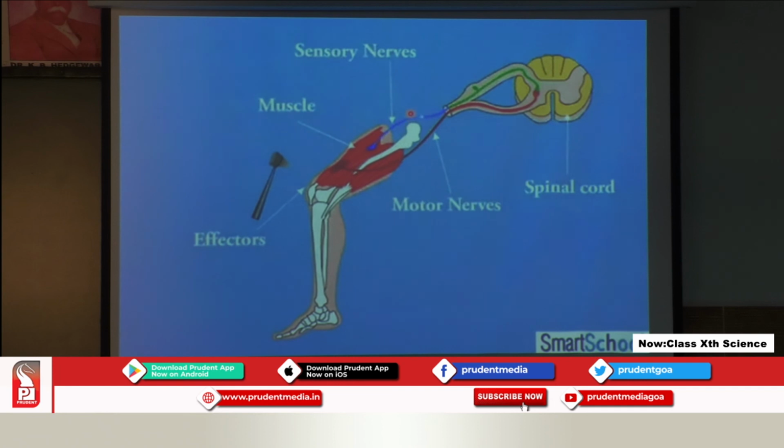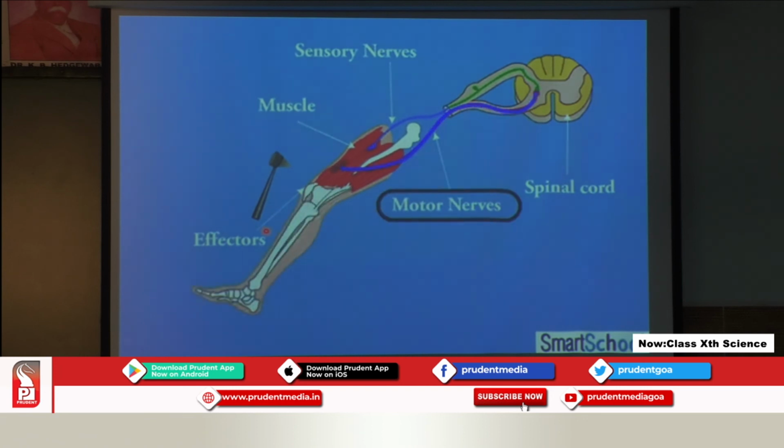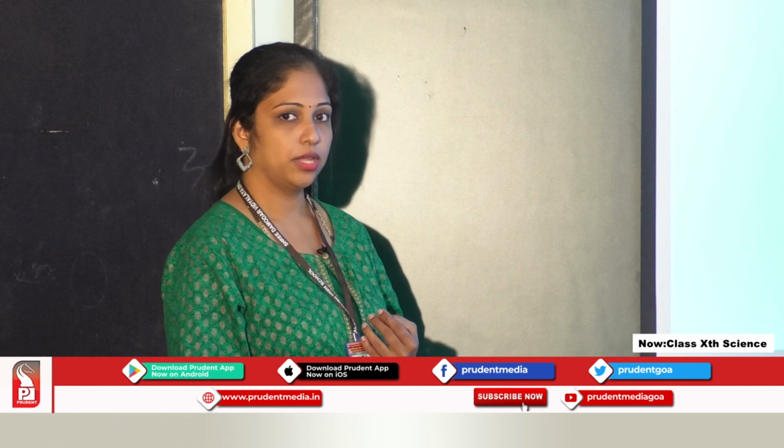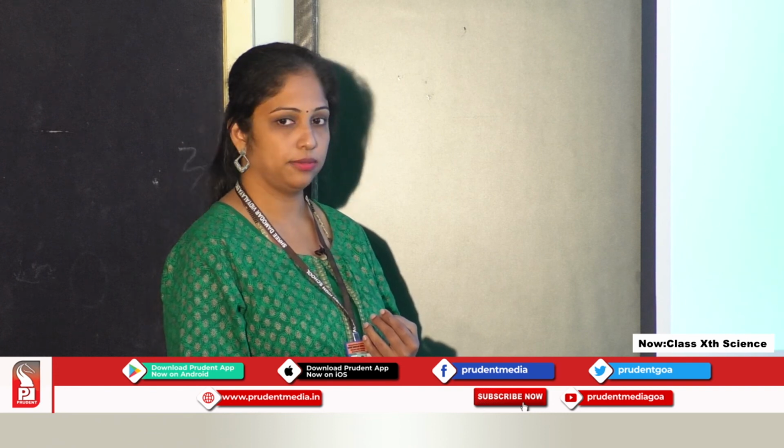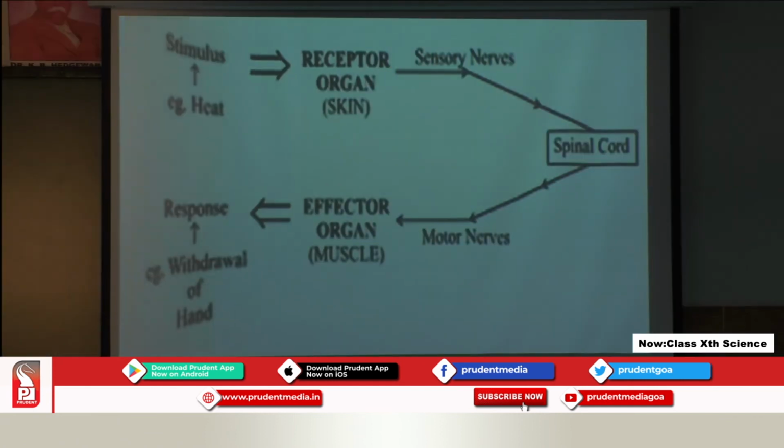Again you can see here the information which has been traveling through the sensory nerve. It will reach the spinal cord, then from the spinal cord via the motor neuron, the information will be carried to the effector organ, which will show the response, that is movement of the leg. So this is reflex action. This is the pathway to show the reflex arc.